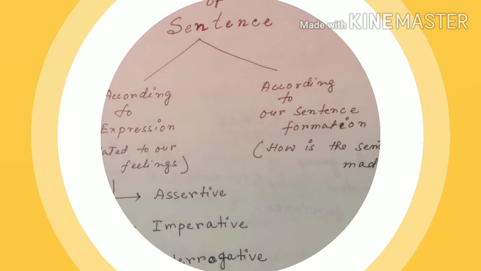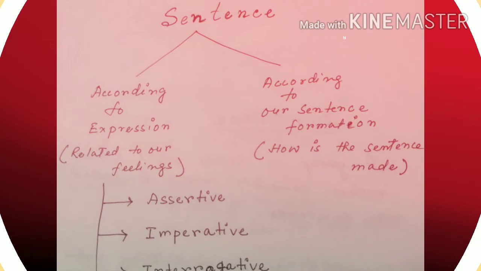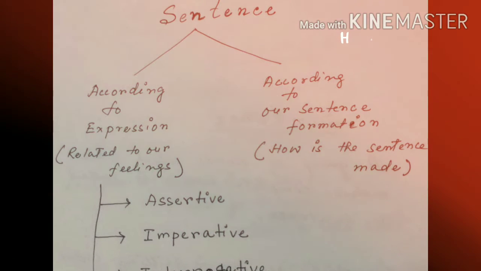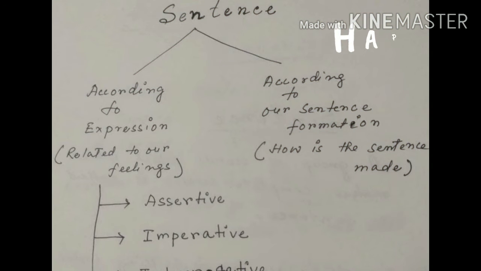Now we will know about the types of sentences. There are mainly two types of sentences. Sentences according to expression are related to our feelings. Suppose I feel like asking a question, like where are you going?